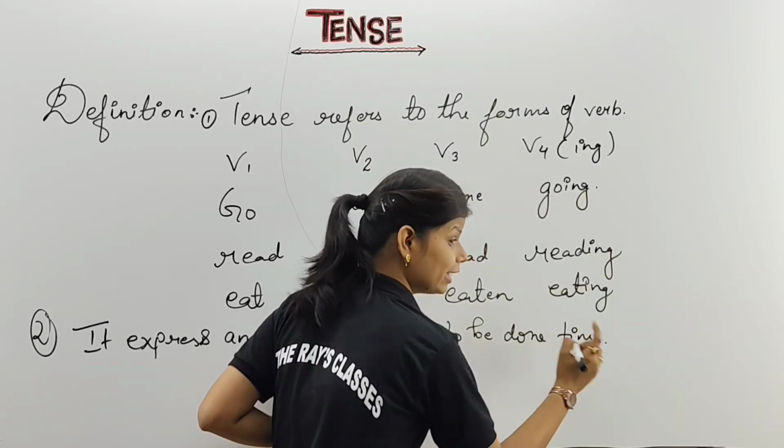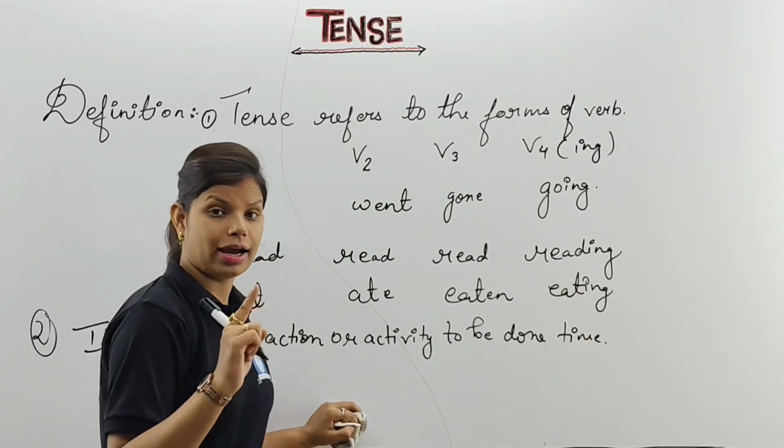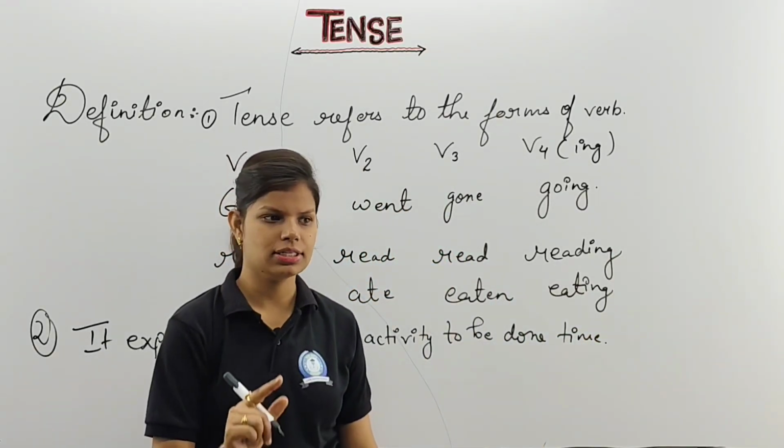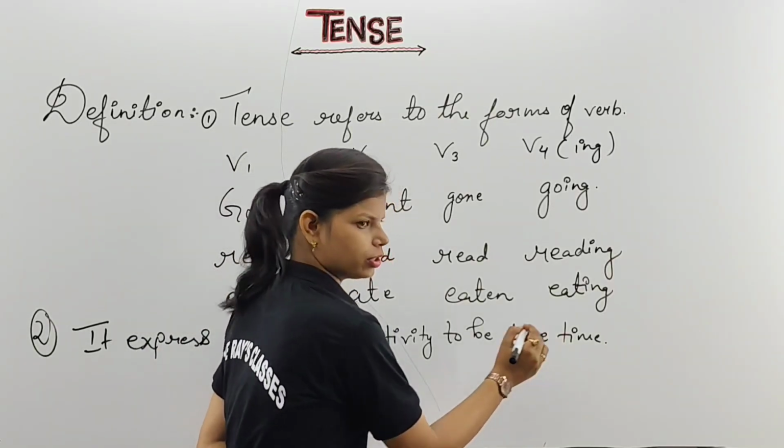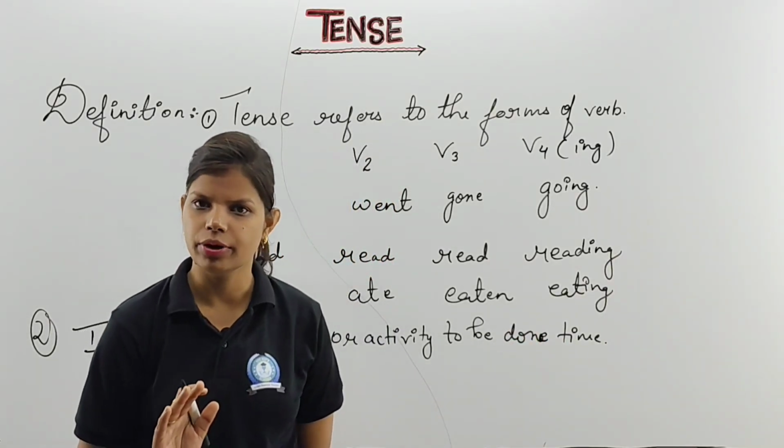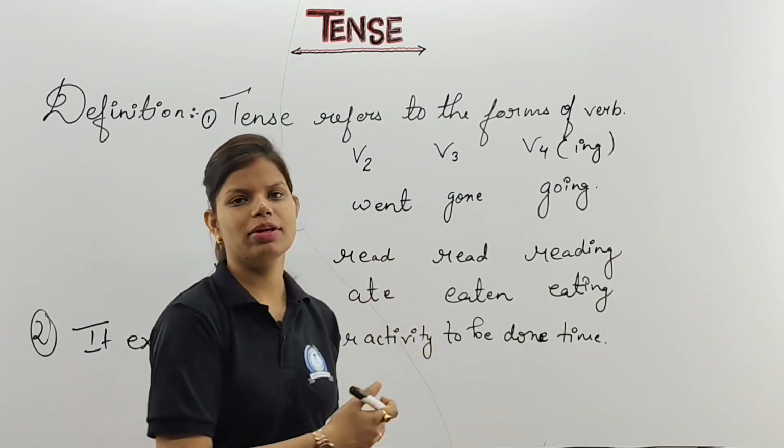Clear? On time means what? I told you already we are having three times: past, present as well as future. To get my point, in which time is the work done?